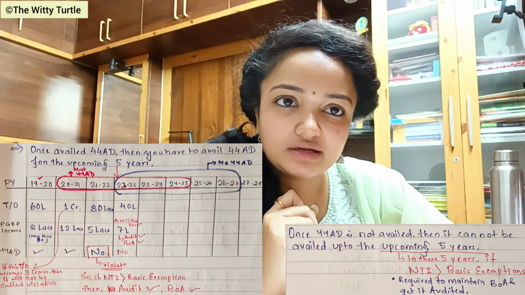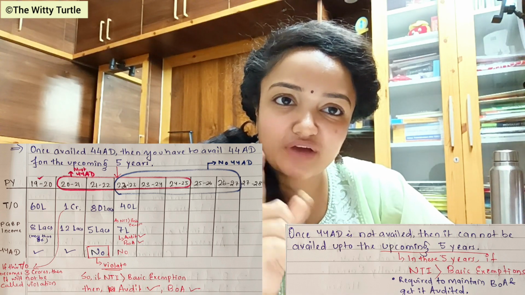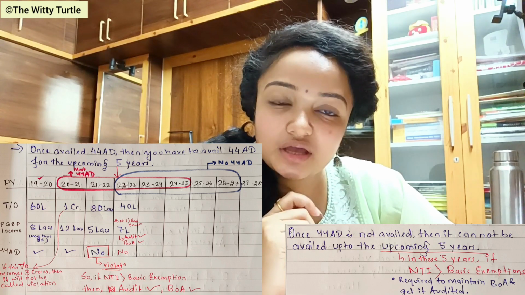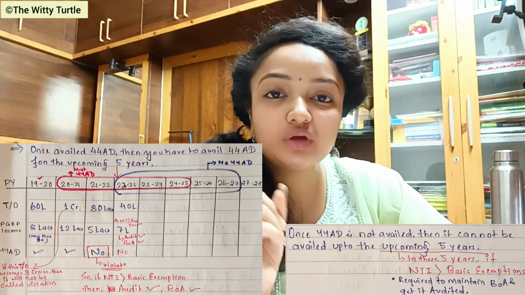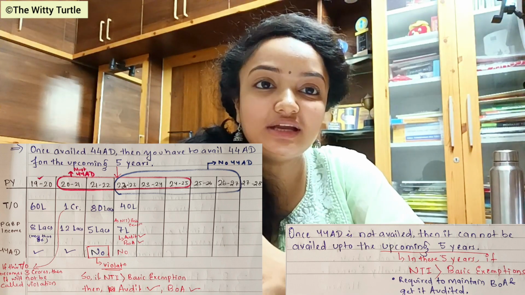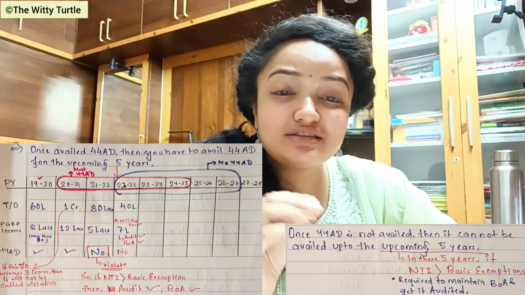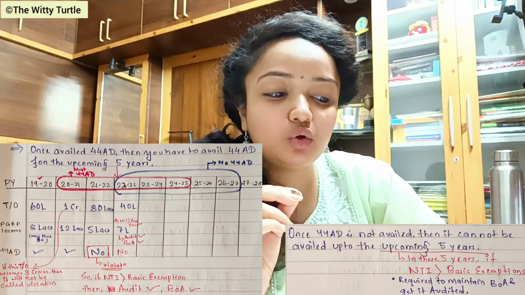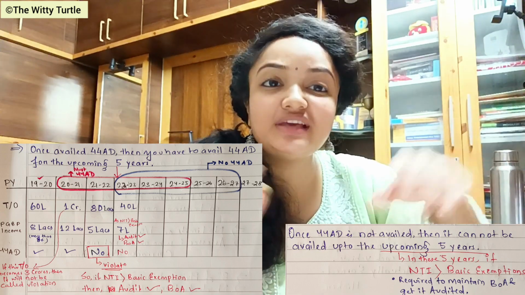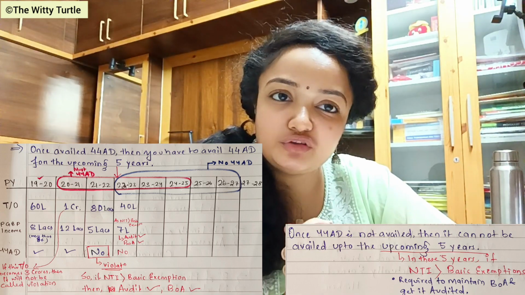Check for 8 lakh, 8%. 8% is 5 lakhs and your PGBP income is 7 lakhs. So yes, you can claim, but the answer is no. You cannot claim. Why? Because in the last year, in the immediately preceding year, there is a violation of the rule. So you cannot claim 44AD for the upcoming 5 years. So even though you are qualifying, still you cannot claim section 44AD.